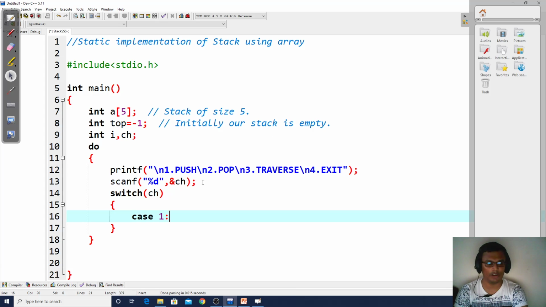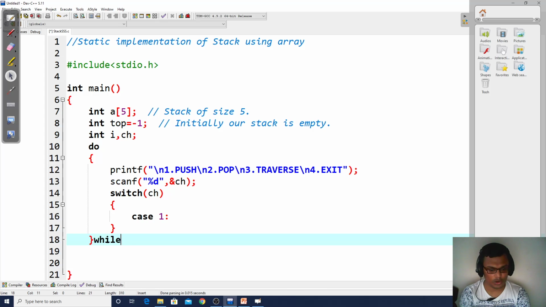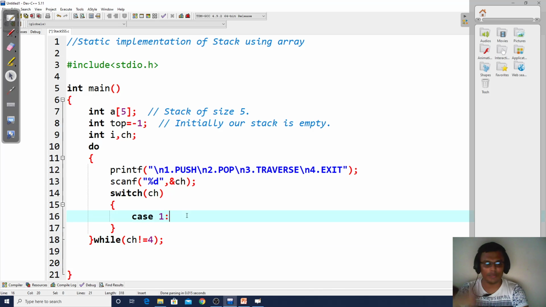This do while loop will continuously rotate till your choice is 4. So till your choice is not equal to 4, this is going to continue. The moment you make your choice 4, you exit from your program and the do while loop will break. So this is how we control this program in a continuous loop until you press choice 4.